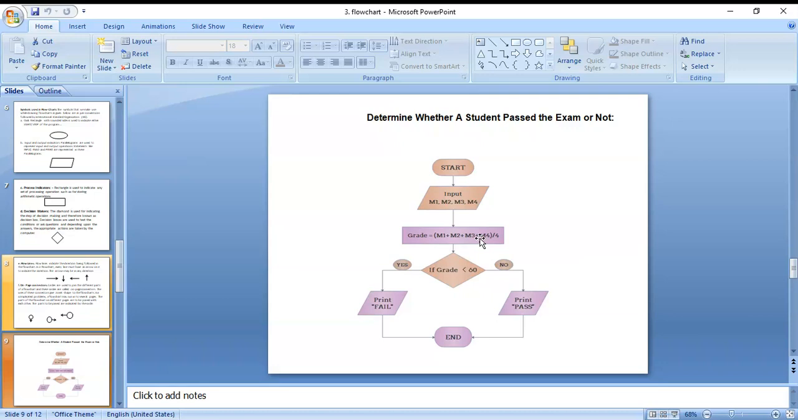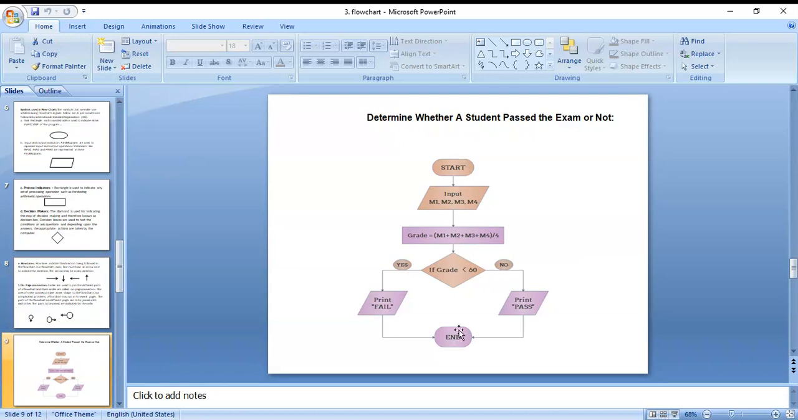400 is the maximum marks. Suppose one student got 200 marks, then that is 50%. Then for that student, 50 is less than 60. If yes, then the student failed. If no, the student passed. Next, end is there.